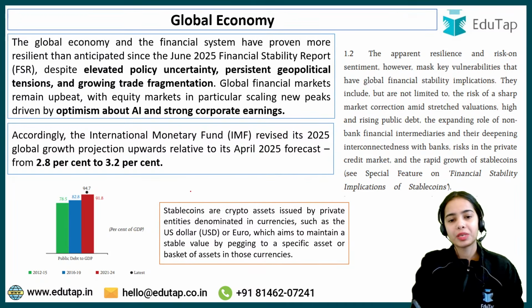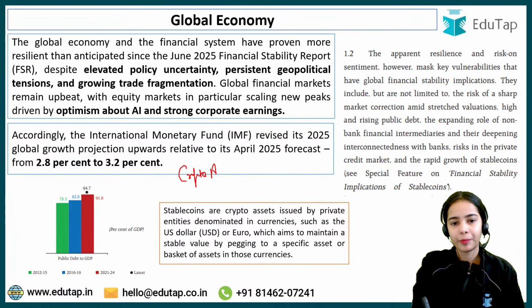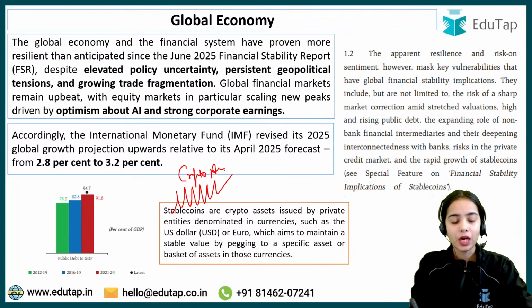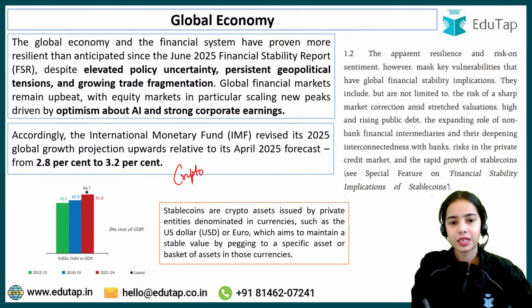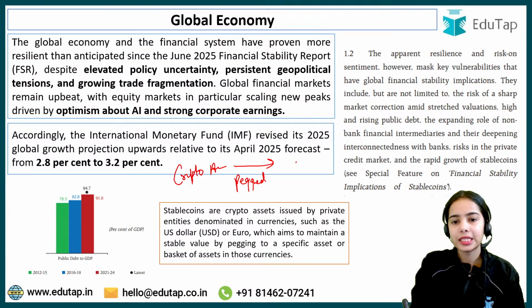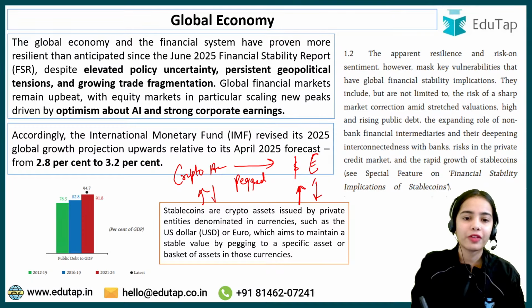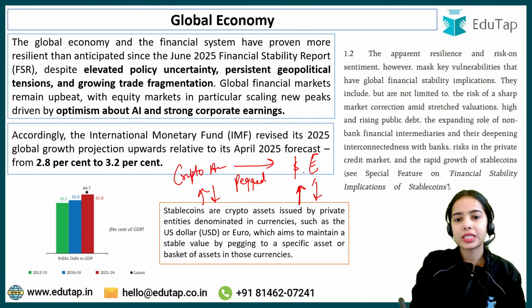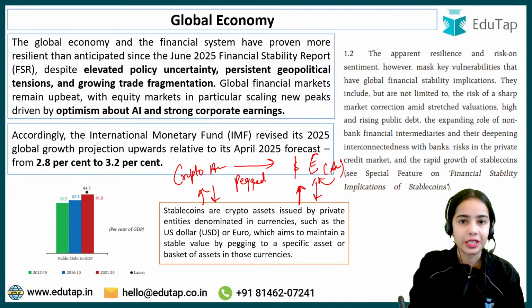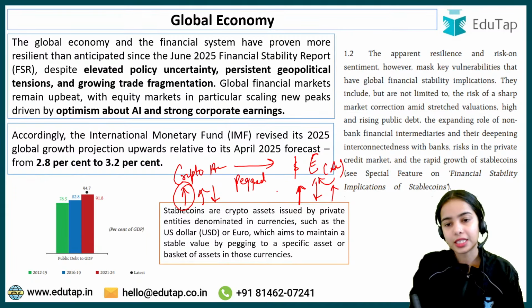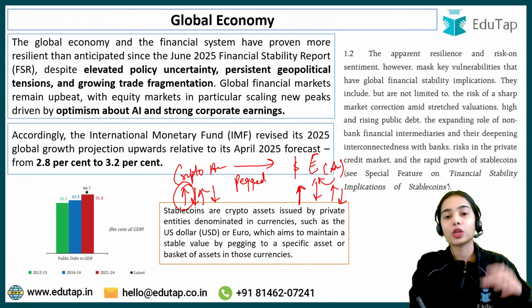What is happening with this? Remember that a crypto asset's value is very volatile. But now if its value is pegged, fixed against the dollar or euro, then when the euro or dollar value increases, the value of the crypto asset increases. When the value of these currencies decreases, the value of the crypto asset decreases. Or if the crypto asset is pegged against some other asset in these countries, then if the value of that asset increases, the value of the crypto asset will also increase, and if it decreases, the crypto asset will also decrease.